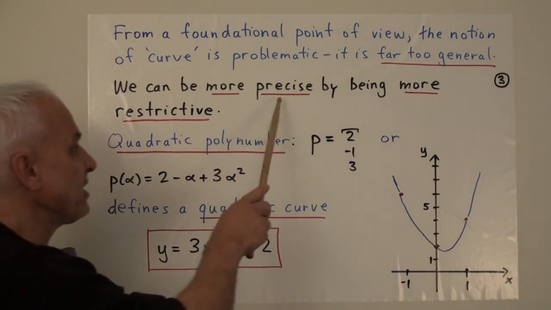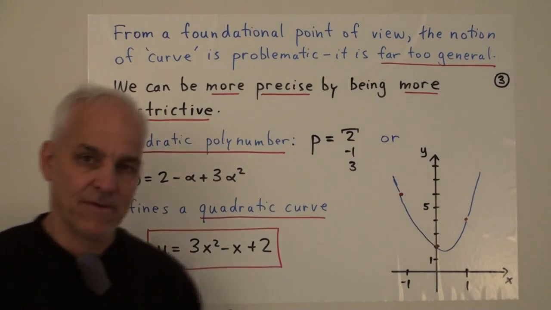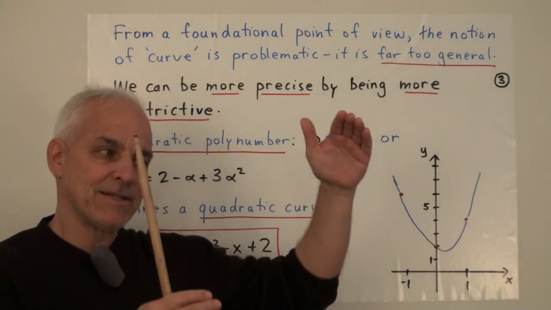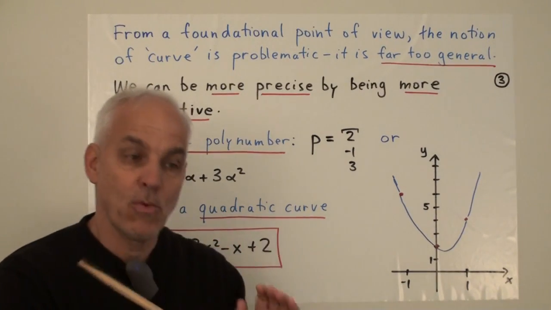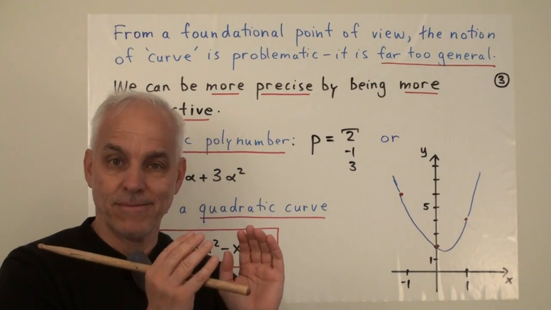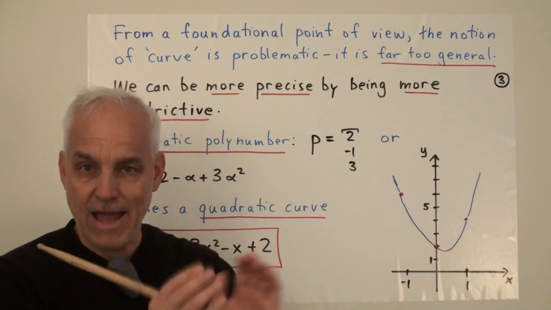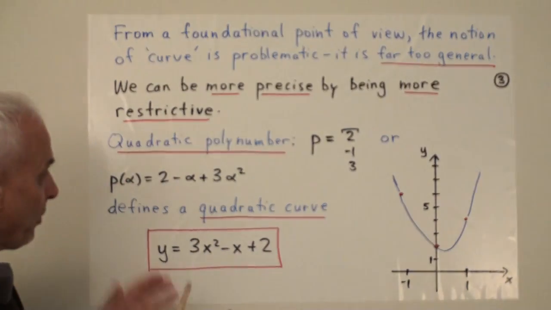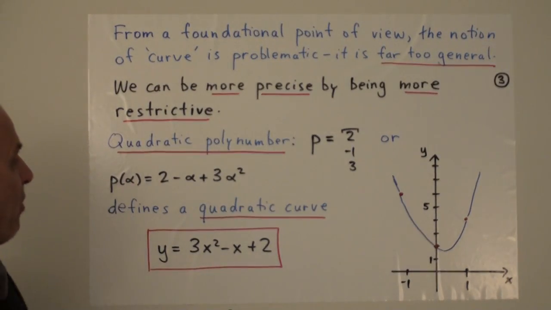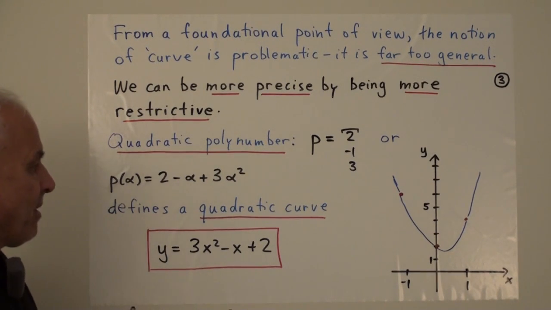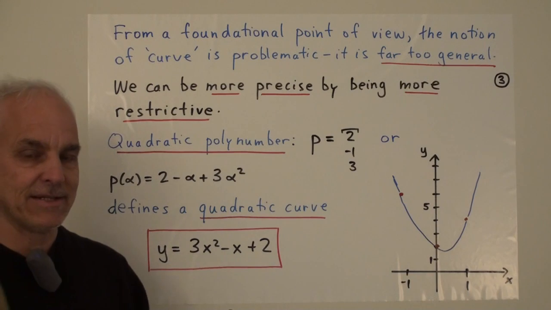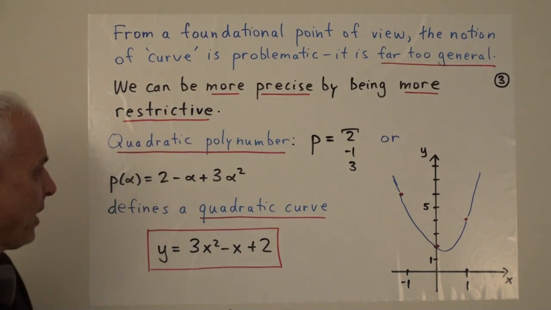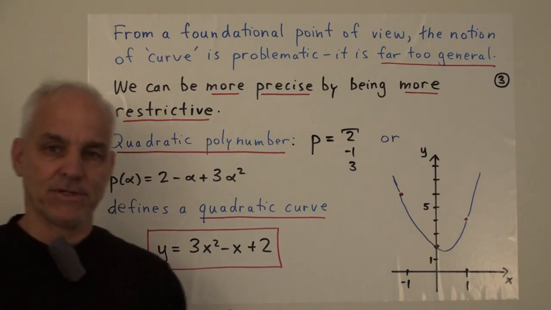So we can be more precise by being more restrictive. In other words, by setting our sights a little bit lower, trying to bite off a little bit less, we can hope to do the job a little bit more carefully and accurately. So what we're going to do is aspire to something less. We're going to restrict ourselves to much simpler kinds of curves that we can actually bring into existence completely solidly. So we'll go back to our polynumbers.